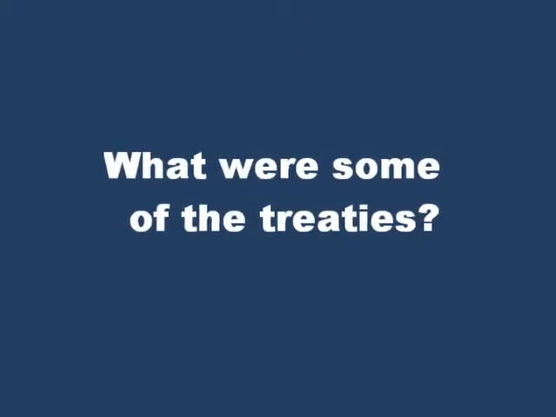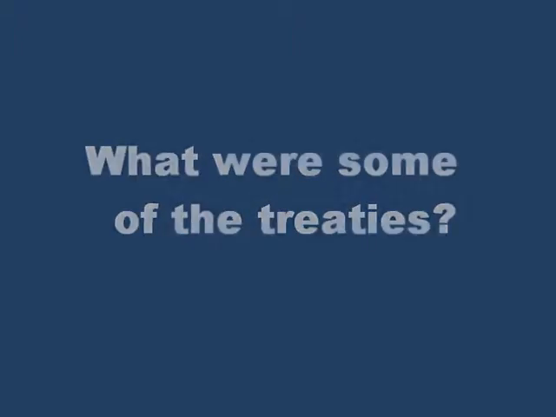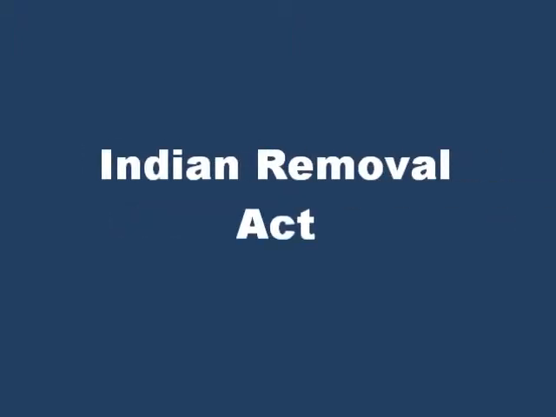What were some of the treaties? The result of the Indian Removal Act was the Trail of Tears. The Indian Removal Act came about due to the U.S. history of 1812.